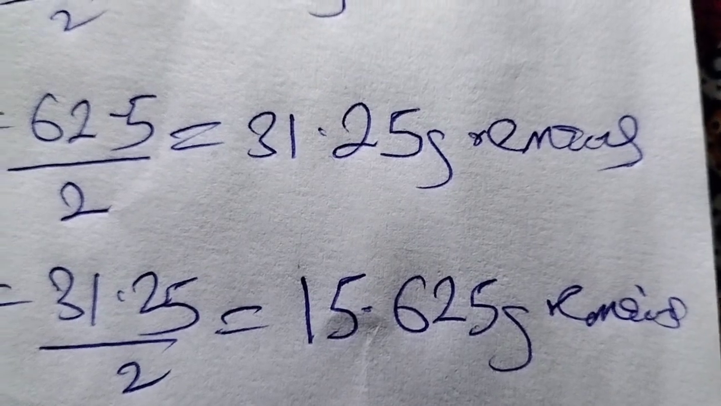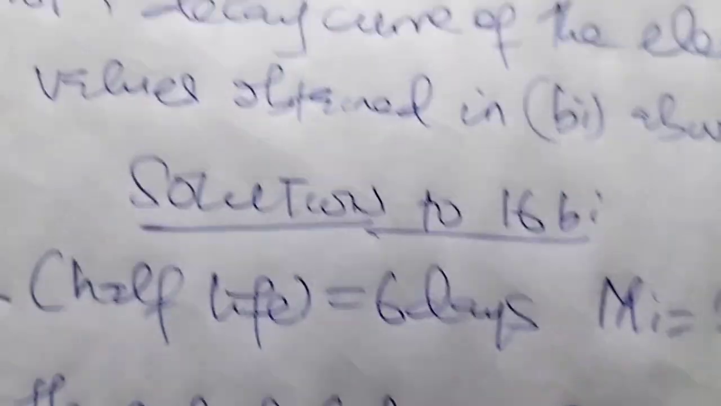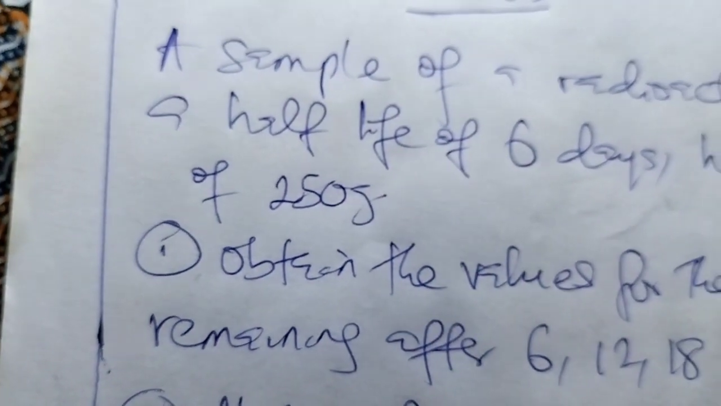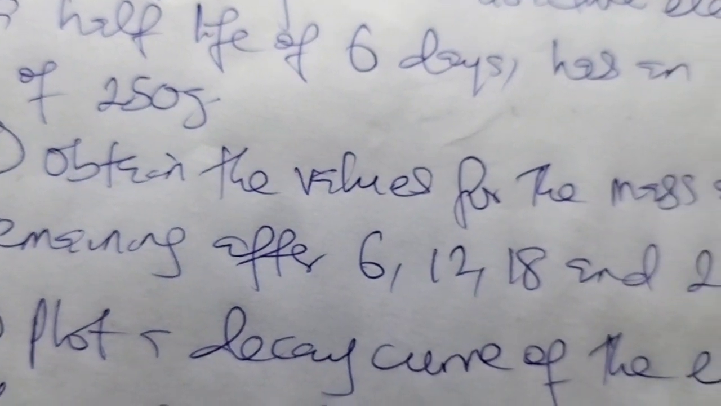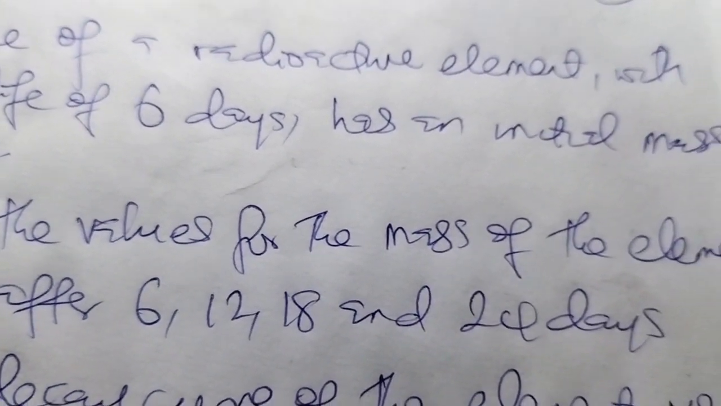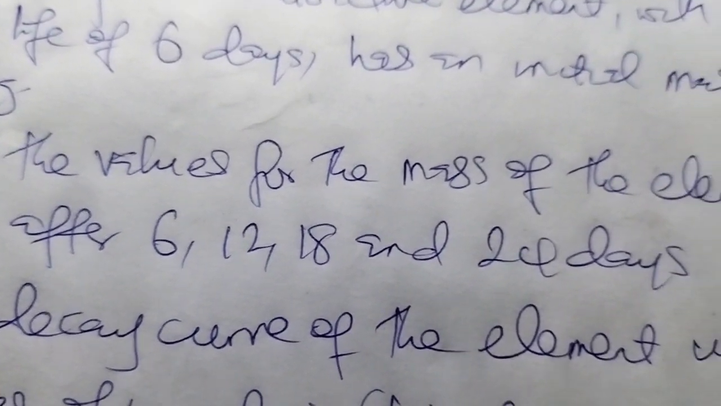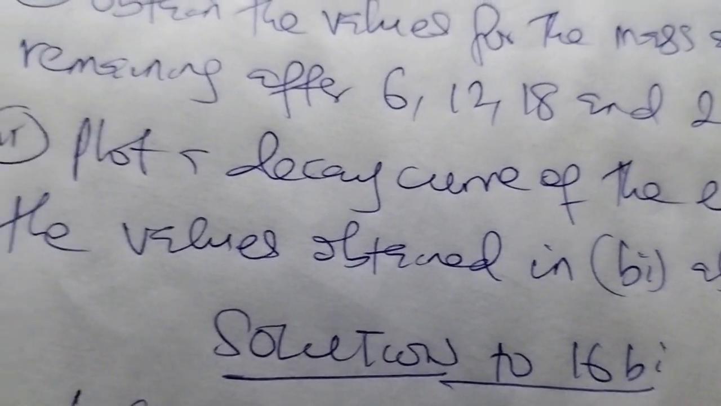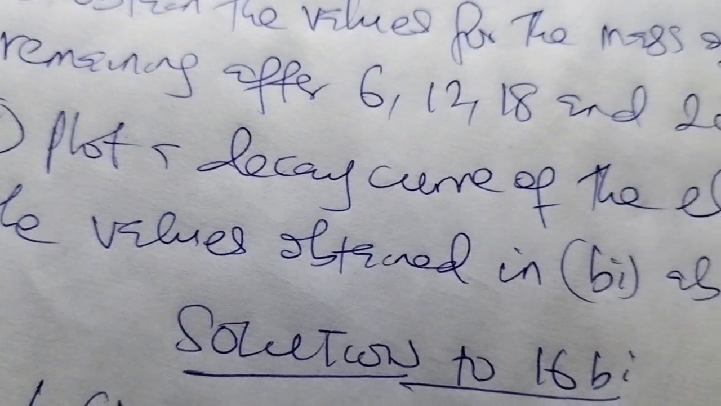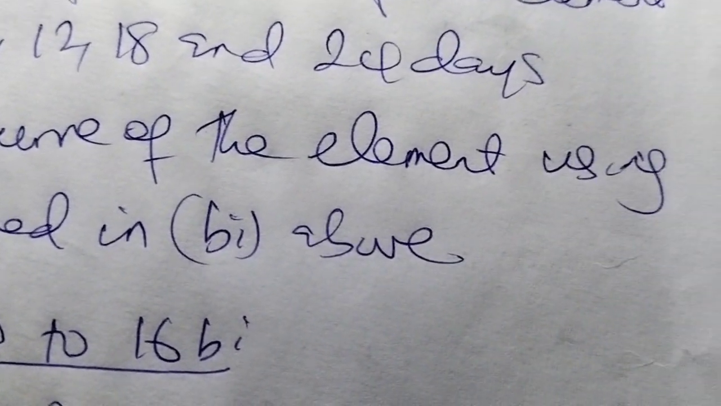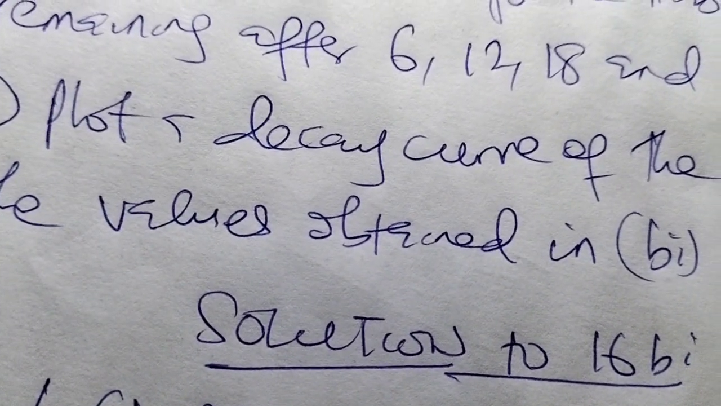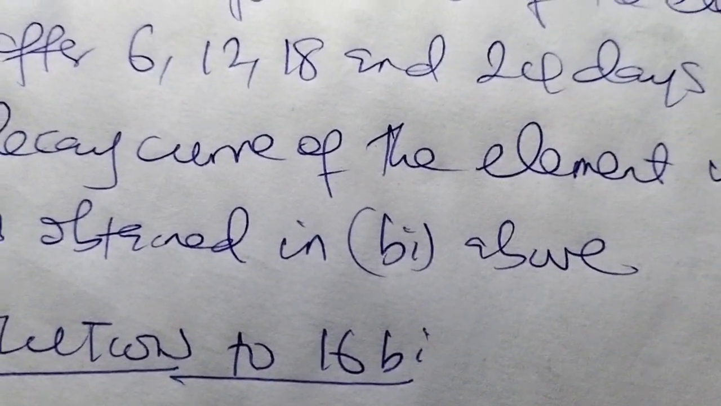15.625 grams remaining. So that answers question number 16B I, which says obtain the values for the mass of the element that remains after 6, 12, 18, and 24 days. We go to number II. Plot a decay curve of the element using the values obtained in B I above.